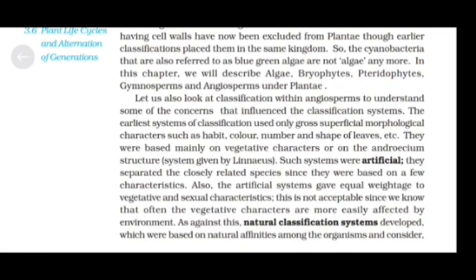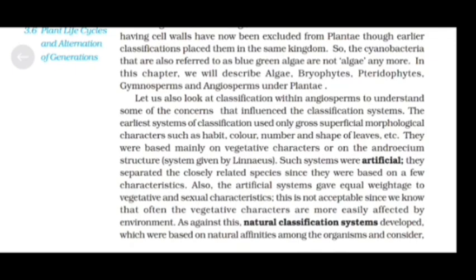Such systems were artificial. They separated the closely related species since they were based on a few characteristics. Also, the artificial systems gave equal weightage to vegetative and sexual characteristics. This is not acceptable since we know that often the vegetative characters are more easily affected by the environment.